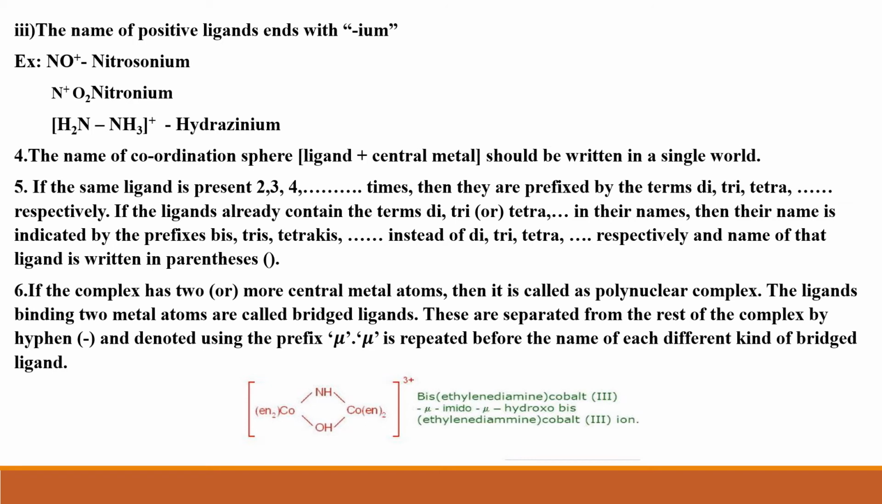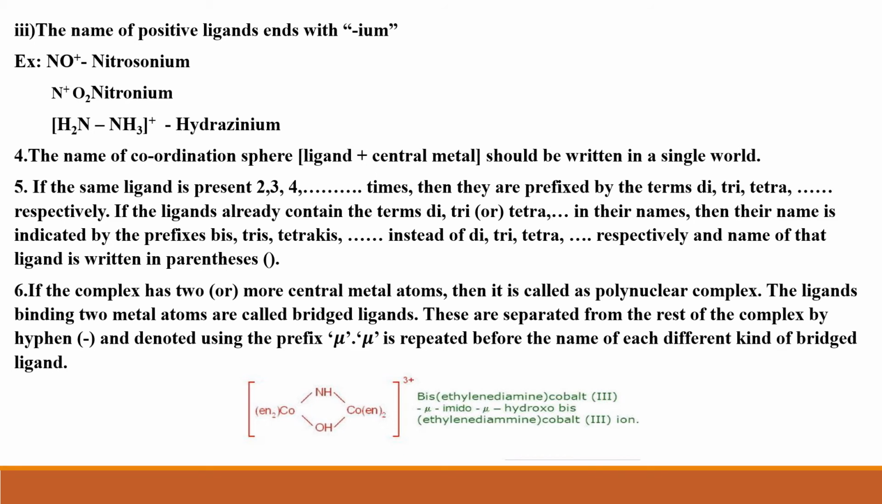And one more important point to be noticed, if the ligand name already contains the terms di, tri or tetra, then what should be done? When such ligands are present more than once, then their name should be prefixed by bis, tris, tetrakis and so on respectively instead of di, tri, tetra. And the name of that ligand should be written in parenthesis, that is brackets.